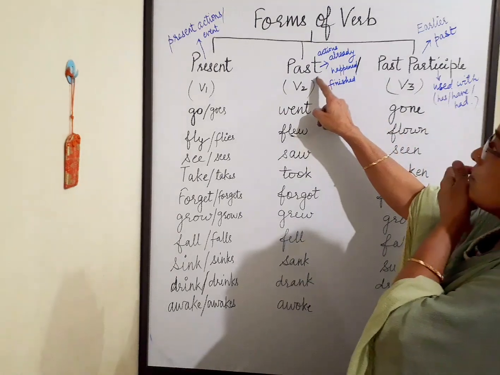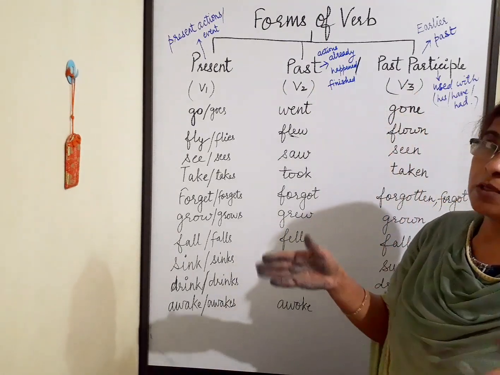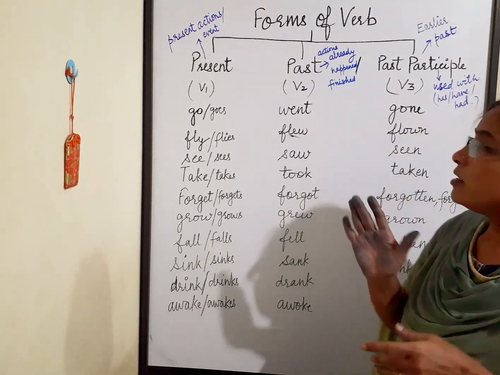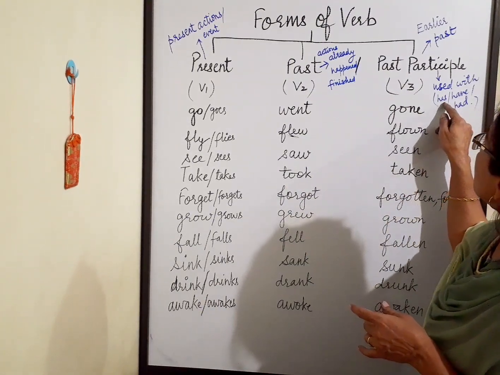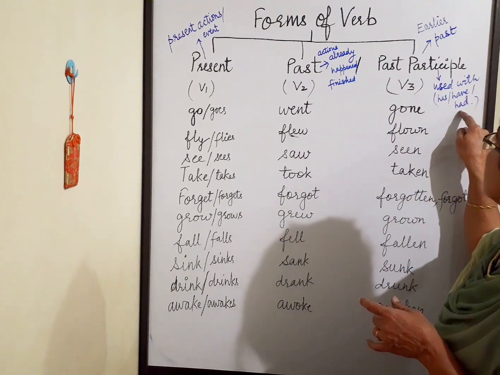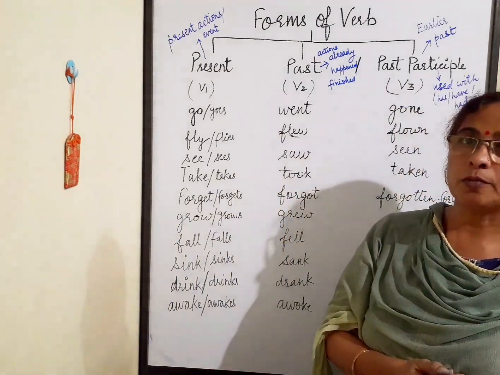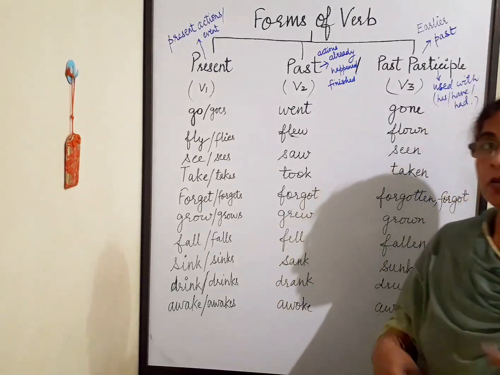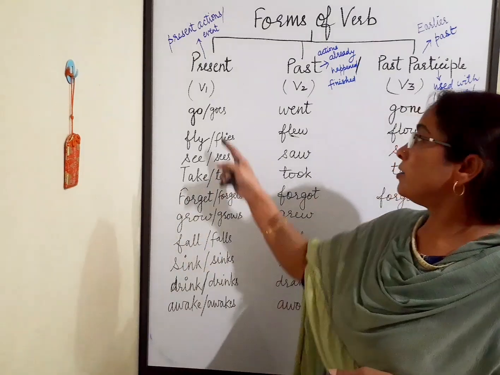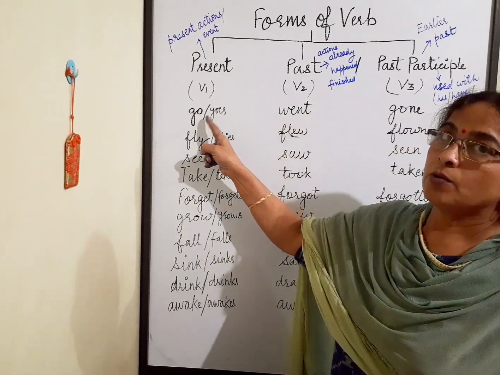So this form of verb, that is past, and past participle are similar. Only the difference is here we use auxiliaries, that is has, have, and had. And this form is used with the passive voice also. Now there are various examples like go, went, gone, I go, she goes.